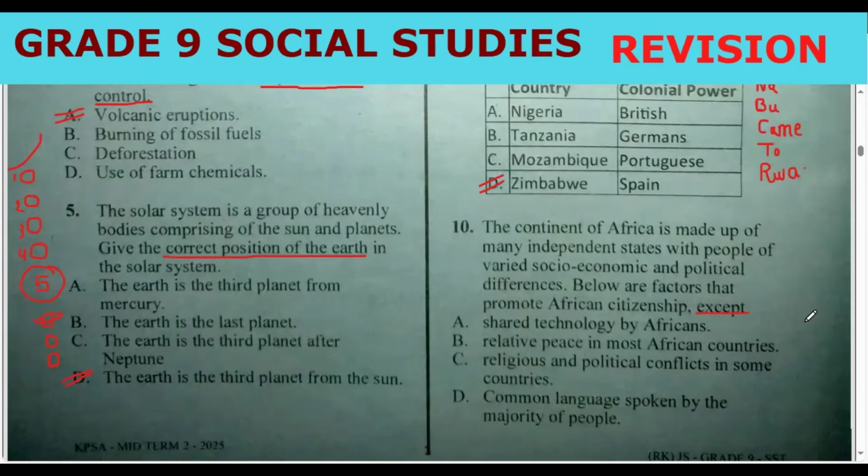Sharing technology with the EAC and among other countries in West and Northern Africa, Southern Africa, and Central, that is very good. Improving peace in most African countries, that is very good. Then we have common language, that is very good for business, to enhance trade and cooperation. So the correct answer should be conflict. Conflicts are disagreements, so that is negative. It is going to bring us down.